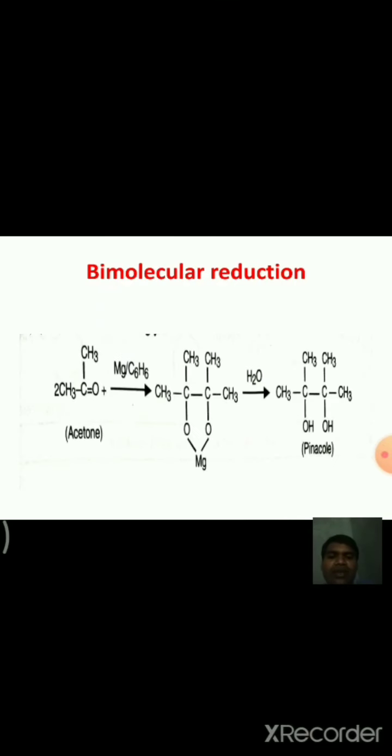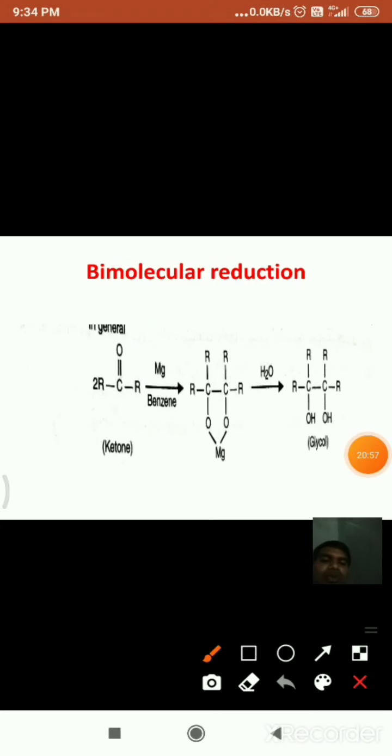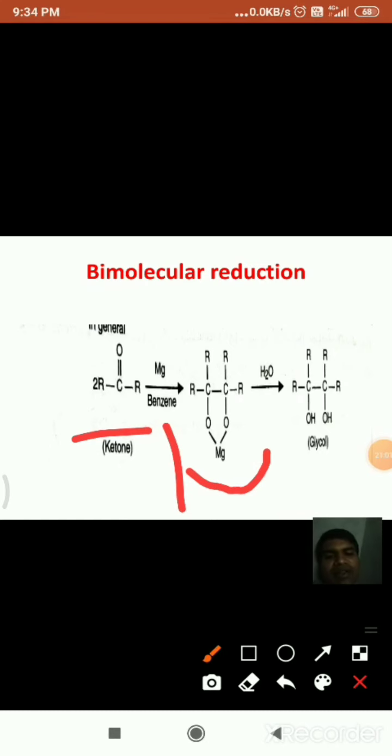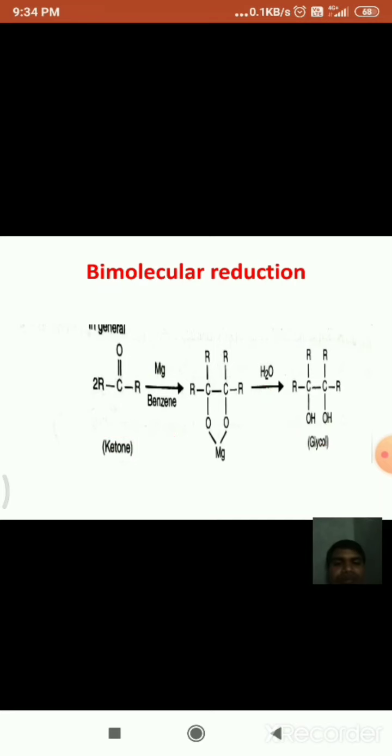In the same way, that means ketones. You see here, this is in general the reaction: ketones in the presence of magnesium. They combine with this metal, and upon hydrolysis they form glycols. This is the reaction.